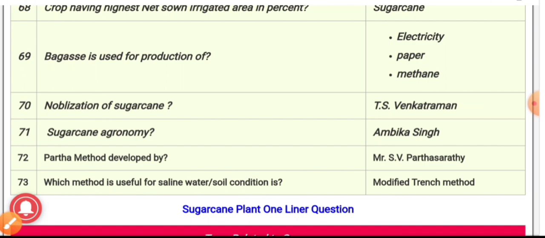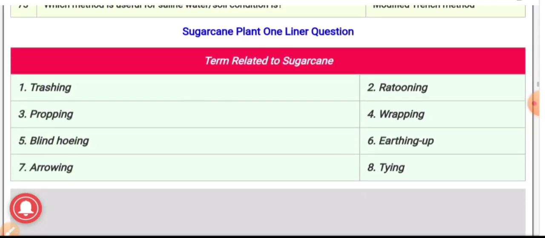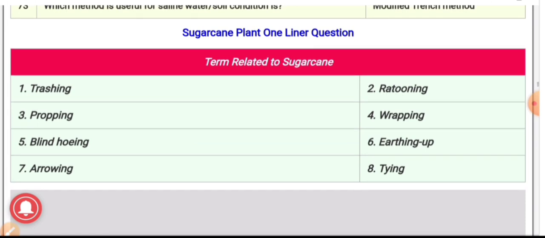73. Which method is useful for saline water? The answer is the modified trench method. These are the terms related to sugarcane: tracing, rattoning, propping, wrapping, blind hoeing, earthing up, arrowing and tying. Rattoning: it is economical to take only one ratoon crop in case of sugarcane because the ratoon crop consumes more than 20% more nitrogen.